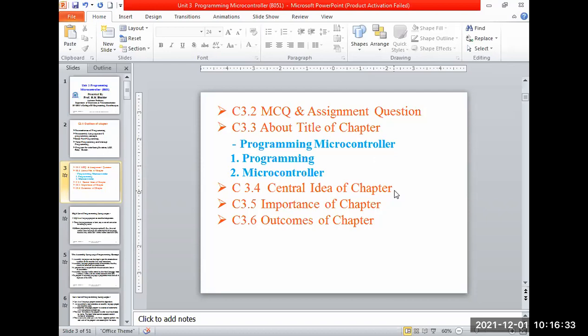Write down: it is a semiconductor chip, clock driven device, provides the desired output for a given input.